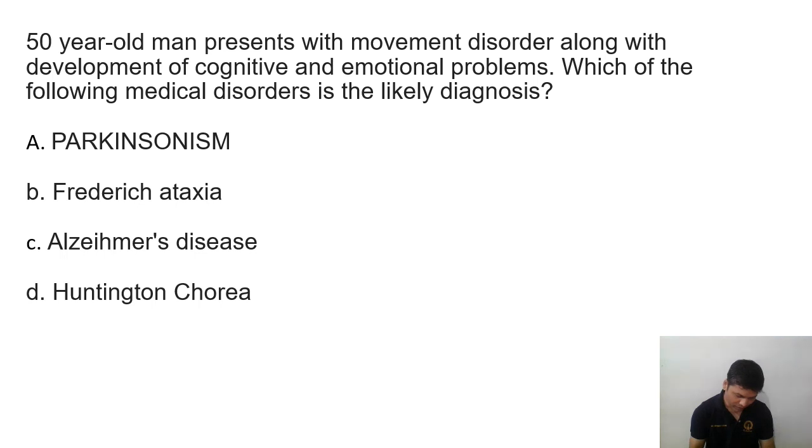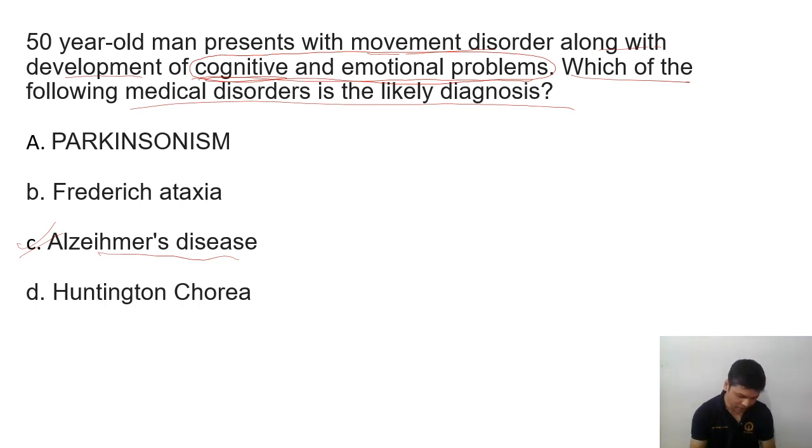A 50-year-old man presents with movement disorder along with development of cognitive and emotional problems. So here the answer, cognitive and emotional problem is the main thing. Which of the following medical disorders is the likely diagnosis? So simple, it is Alzheimer's disease, because in Alzheimer's disease we have cognitive impairment.